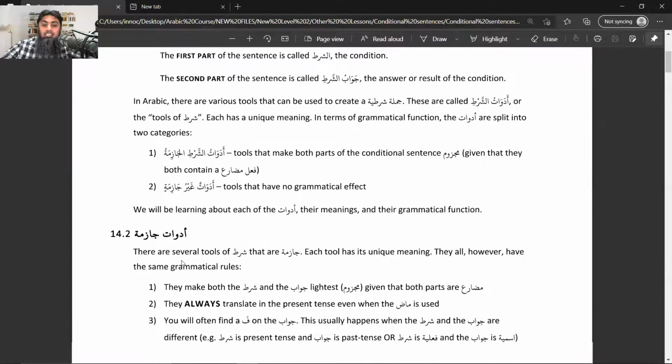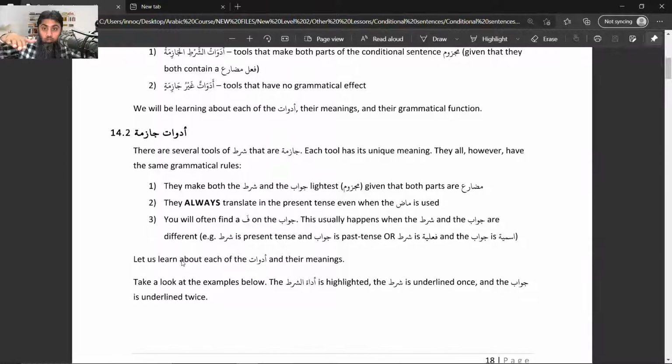Okay, so then they start the discussion with those words which do make majzoom. Inshallah, we'll see what those words are. But first they said these 3 points. Point number 1, as I said before, they will make both parts of the sentence majzoom. What are the both parts? Shart, the if part, and the then part. Shart part and jawabu shart part, both of them will become majzoom.